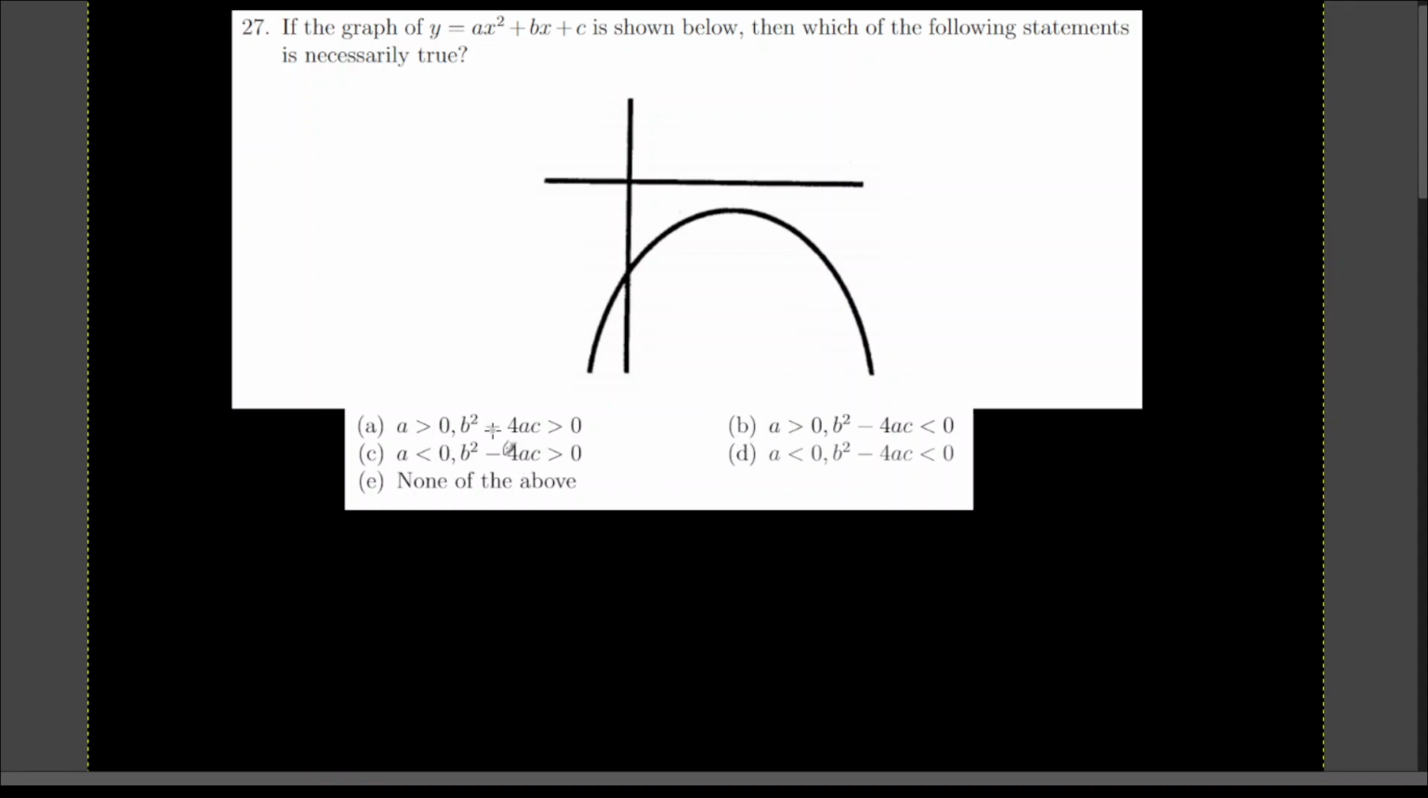And we also have statements about the discriminant, which is the b squared minus 4ac term in the quadratic formula. And we have statements on whether or not it's greater than or less than 0. Okay, so there are two key facts to observe about this parabola. Key fact number one is it's upside down.